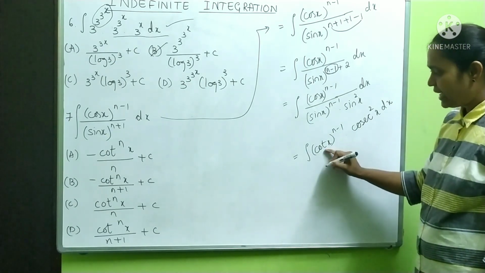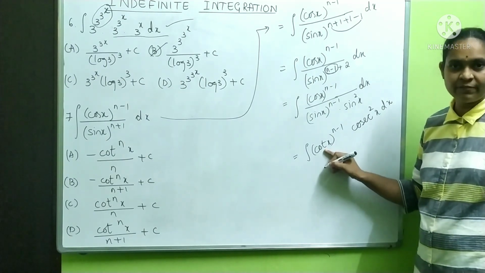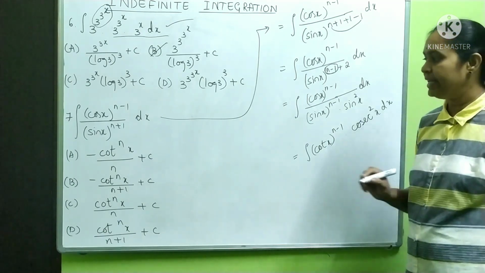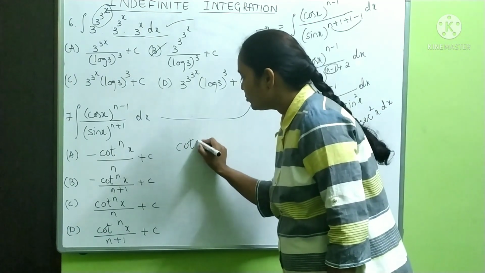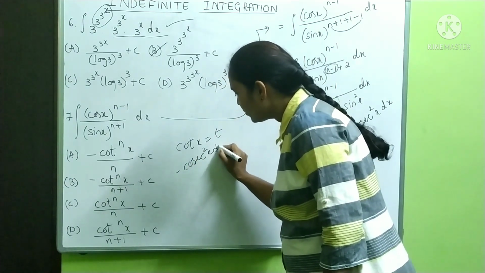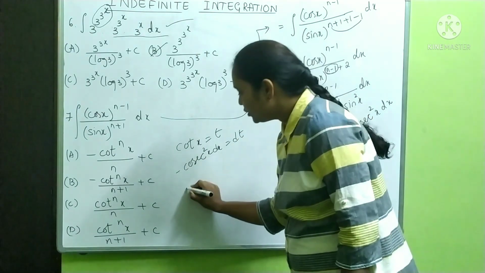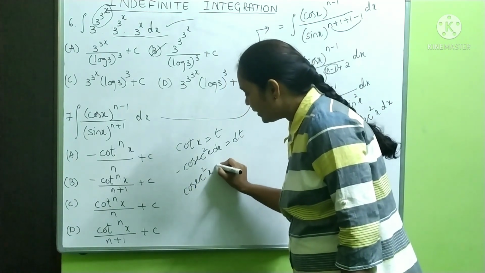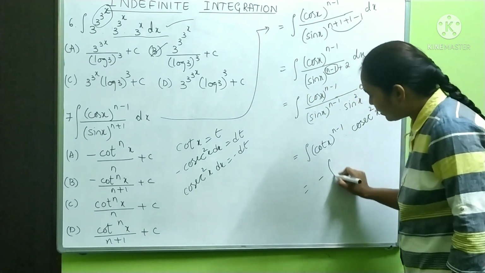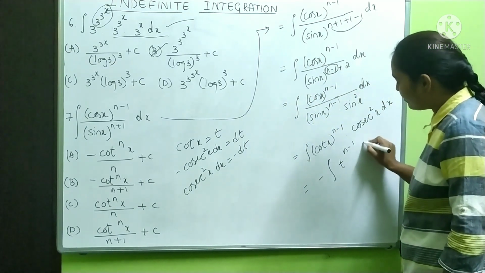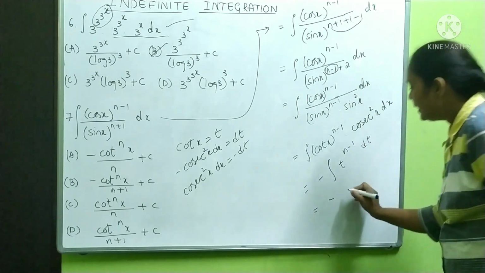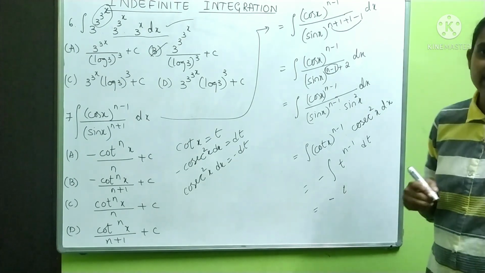Now it is very easy. If you take cot x as substitution, if cot x is t, then minus cosecant square dx is going to become dt. So if I take the substitution cot x is equal to t, then it is minus cosecant square dx is equal to dt. So you will get cosecant square x dx is equal to minus dt. So this is equal to minus integration t power n minus 1 into dt.